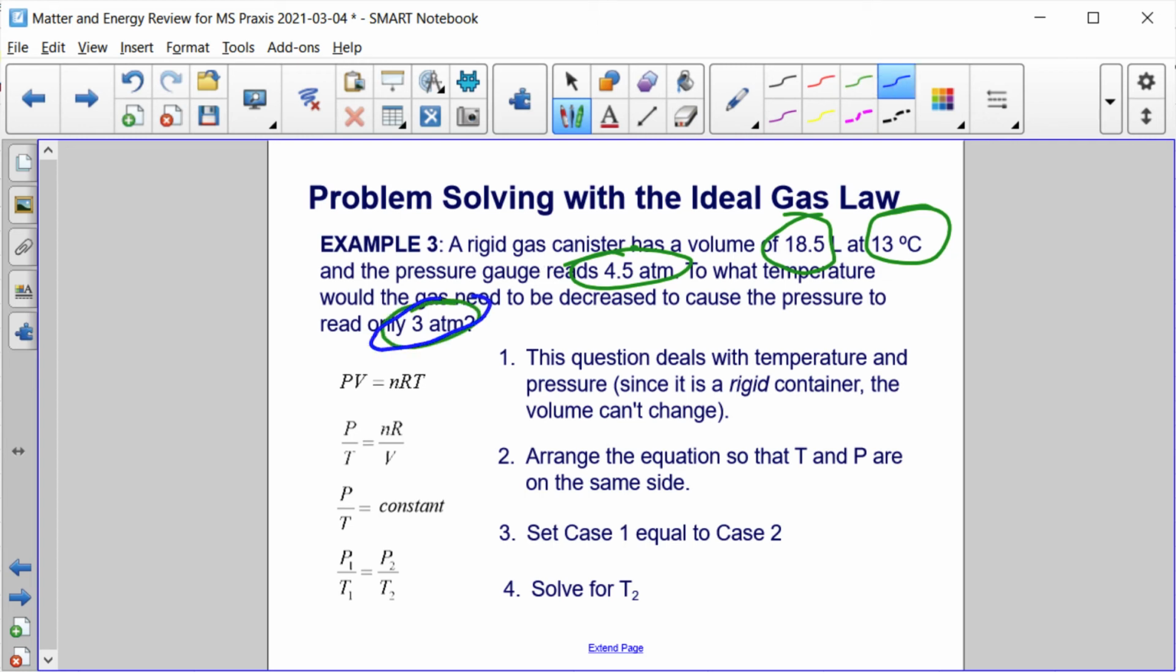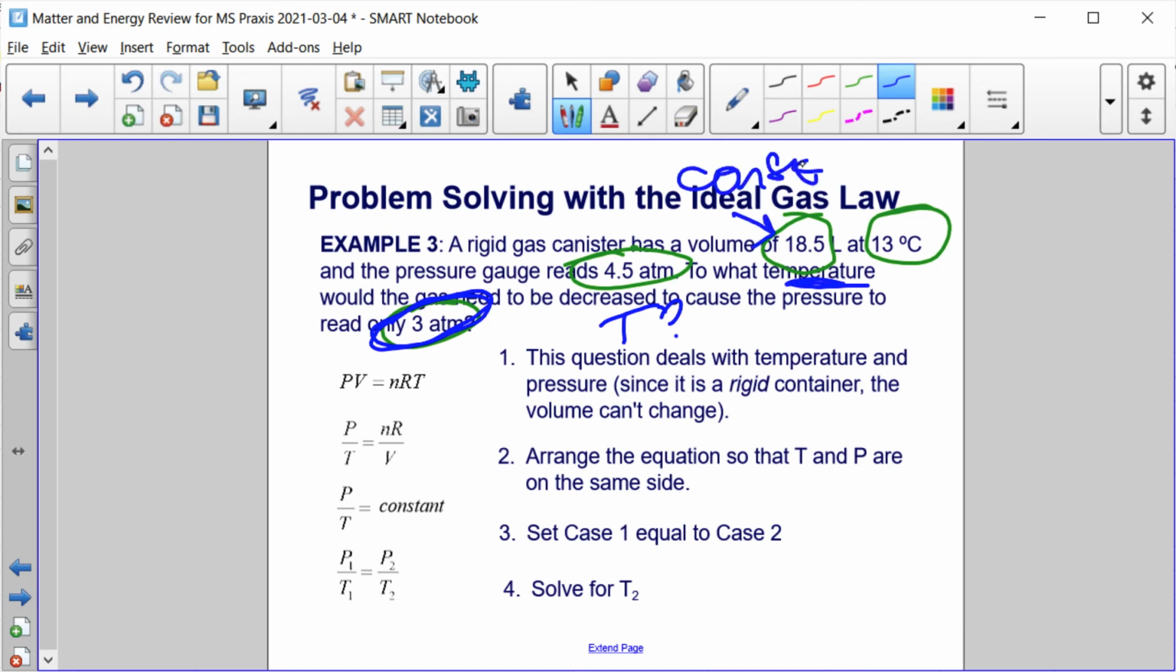We're decreasing the pressure, and we're being asked about temperature, right? That's what we're looking for. So the question deals with the temperature and pressure. Since it's a rigid container, the volume can't change. So this 18.5 liters here is constant.